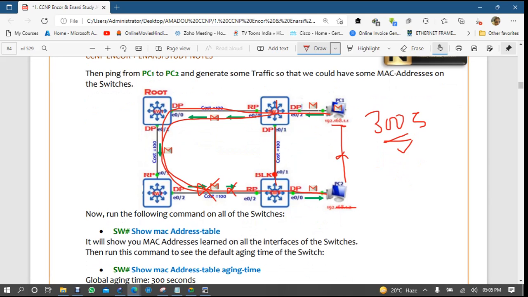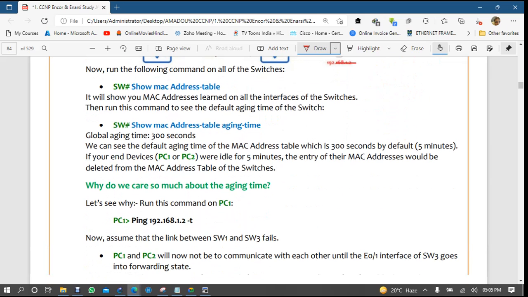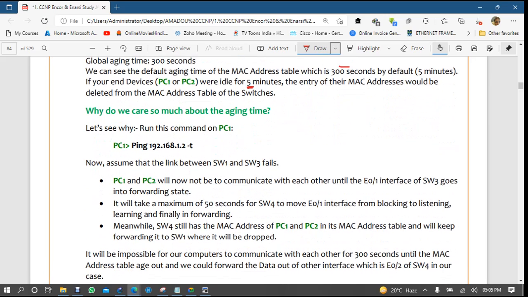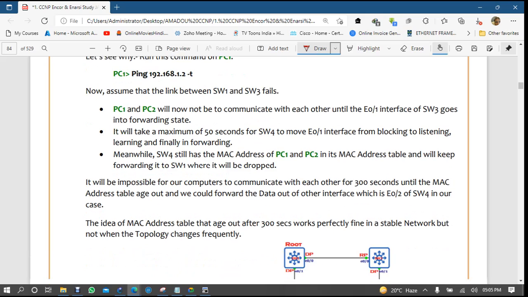So you are thinking that okay, topology is changing, your STP is converging and making this link up, but your MAC address table is creating a problem due to its database, right? Because your switch will forward data according to MAC address. So by default it is 300 seconds, right? Which is 5 minutes. So all is the same about that one.